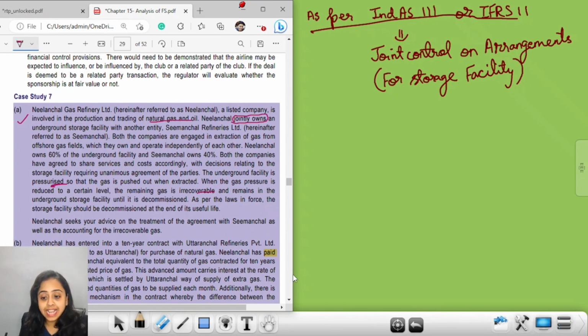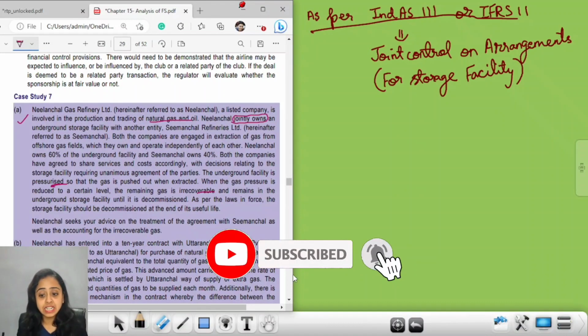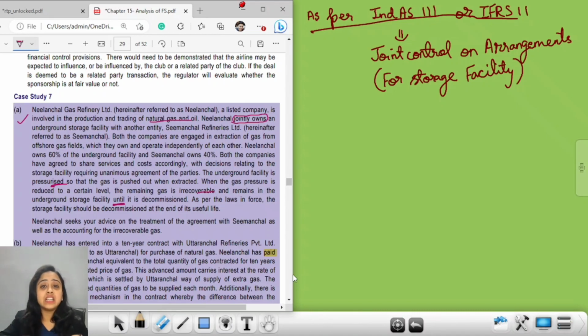When the gas pressure is reduced to a certain level, the remaining gas is irrecoverable. This means whenever the pressure from one end is stopped, it is not flowing further, and therefore a certain amount of gas gets stored and stuck in the storage facility, which is irrecoverable. That means you cannot extract it unless it is decommissioned. This means unless the storage facility is removed, dismantled, or decommissioned. As per the law in force, the storage facility should be decommissioned at the end of its useful life. What is decommissioning? Removal at the end of the useful life.